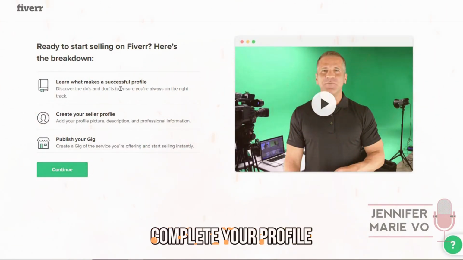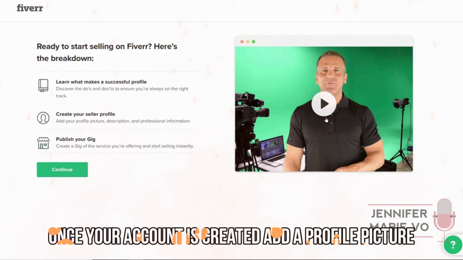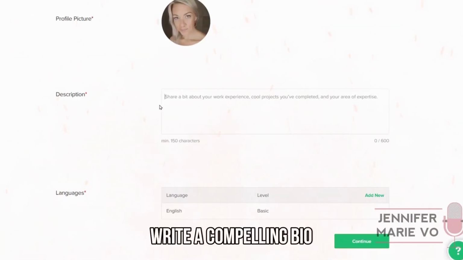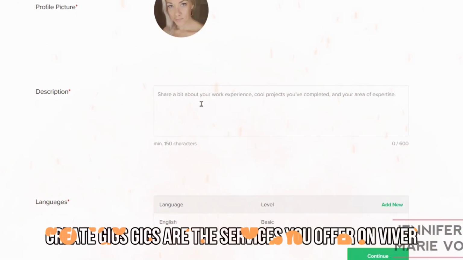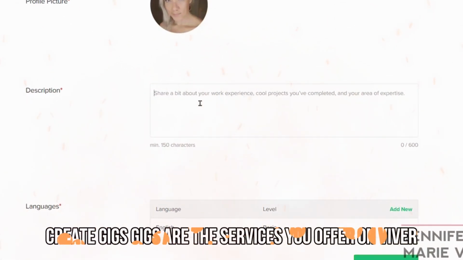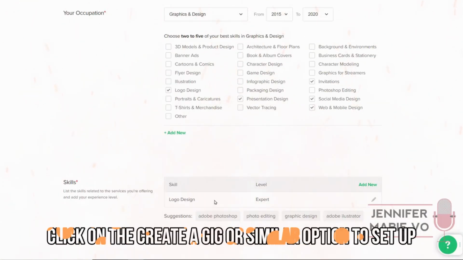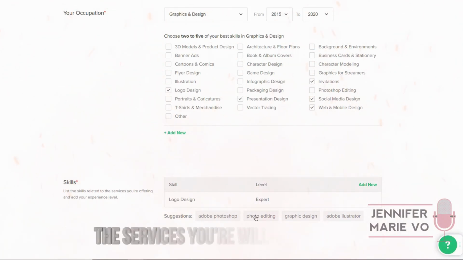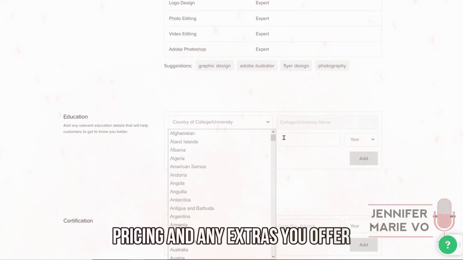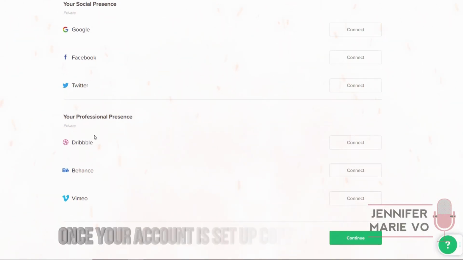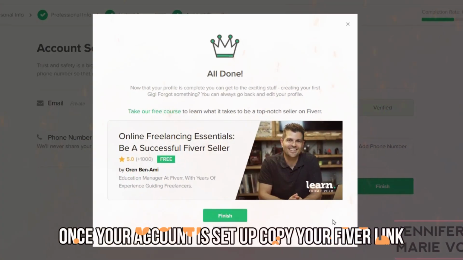Complete your profile. Once your account is created, add a profile picture, write a compelling bio, and highlight your skills and expertise. Create gigs. Gigs are the services you offer on Fiverr. Click on the Create a Gig or similar option to set up the services you're willing to provide. Include a detailed description, pricing, and any extras you offer. Once your account is set up, copy your Fiverr link.